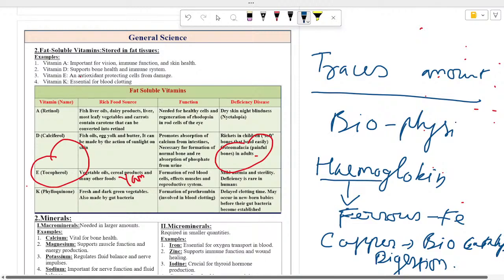Basically, today we have seen nutrition, and in nutrition we have seen macronutrients and micronutrients. In macronutrients we have seen carbohydrates, proteins, and lipids, and their uses, and in micronutrients we have seen vitamins and minerals. So today's topic includes only this much. Okay, thank you.